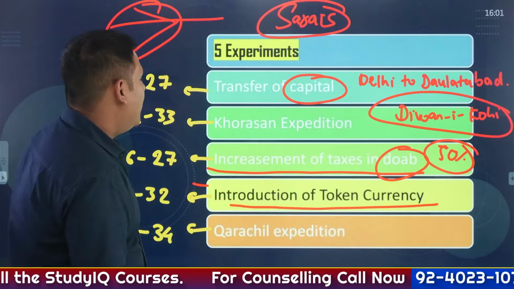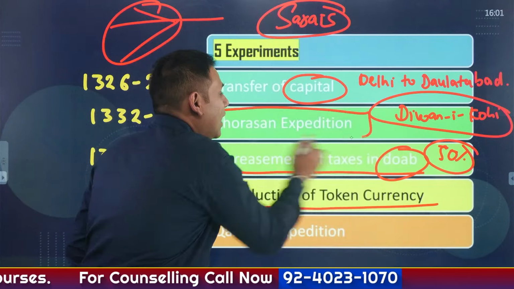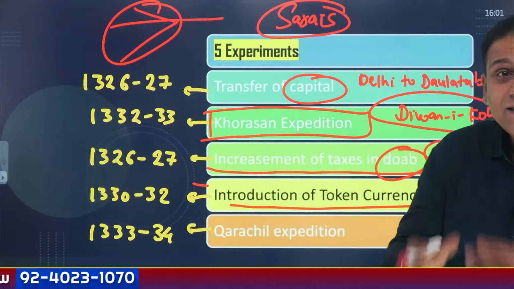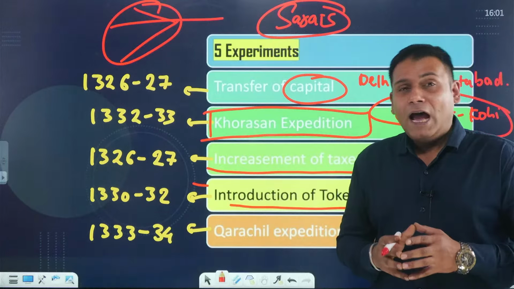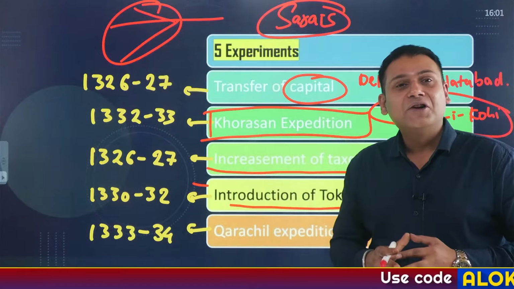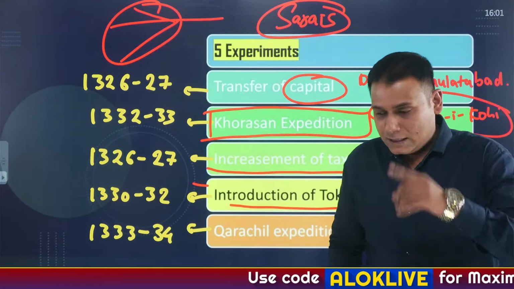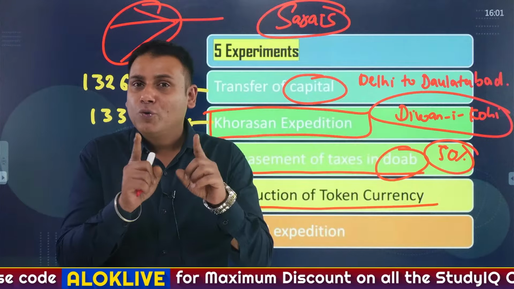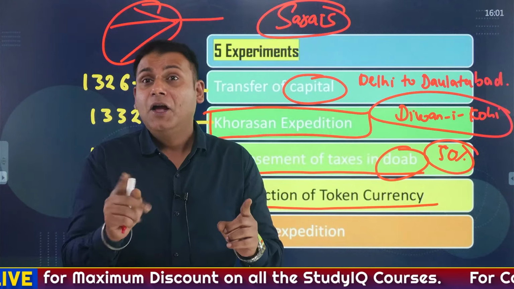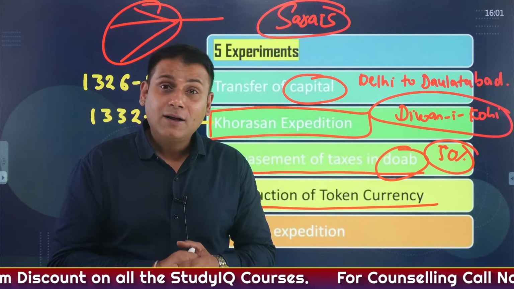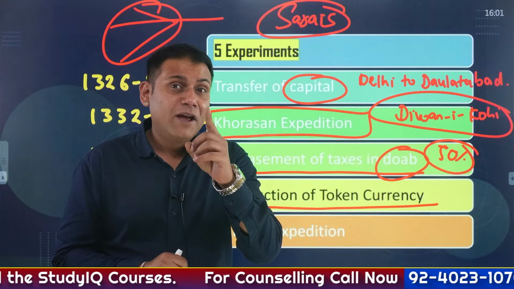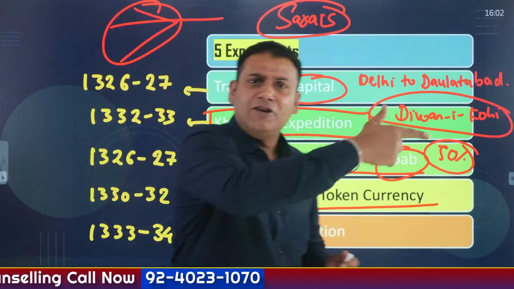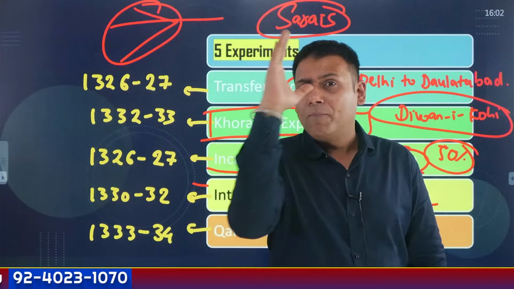Another failed experiment of Muhammad bin Tughlaq was the Khorasan expedition. Khorasan is a place in Central Asia, and there was a very chaotic situation in the region of Central Asia. See, whenever two rulers are fighting or there is chaos between two rulers, obviously it is an opportunity for the third ruler. But it is an opportunity only when your army is very well prepared. Like you should attack, destroy and come back. That should be your proper strategy.